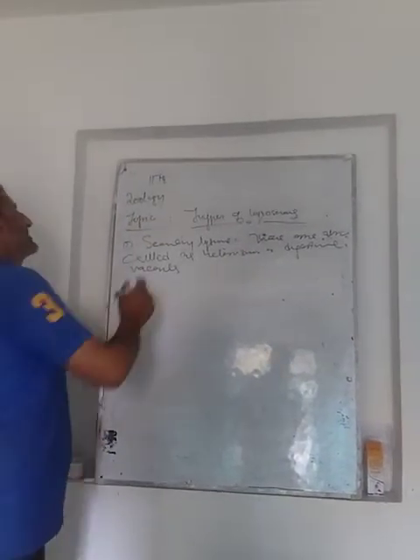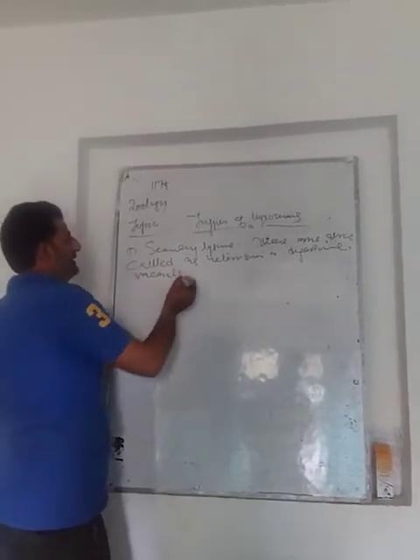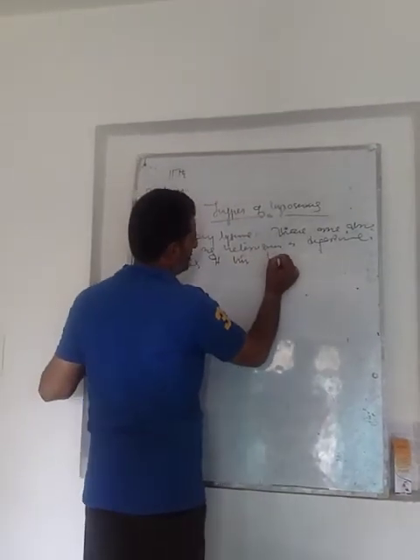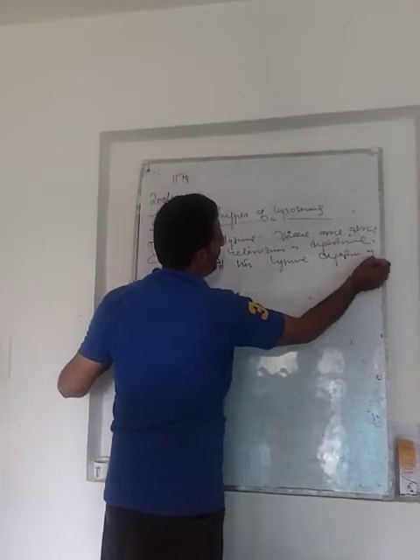Why is this lysosome called heterosomes or digestive vacuoles? Because in this lysosome, digestion of food occurs.